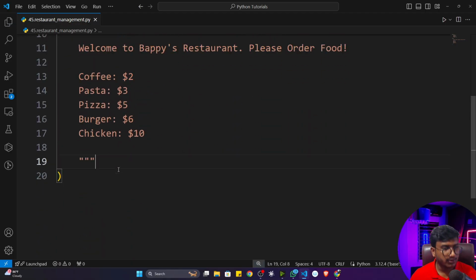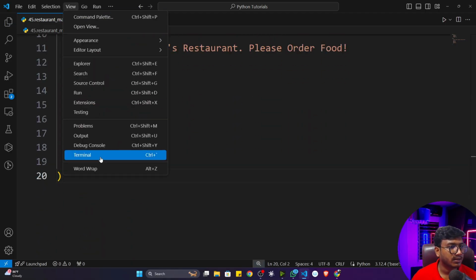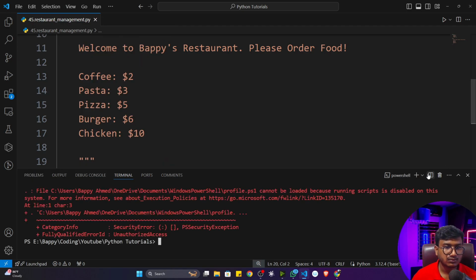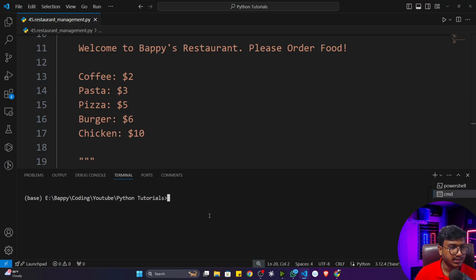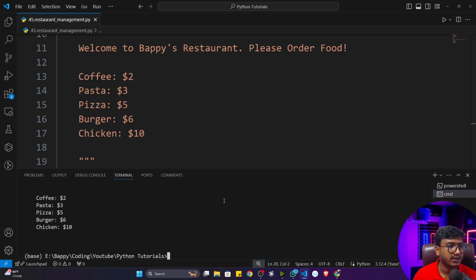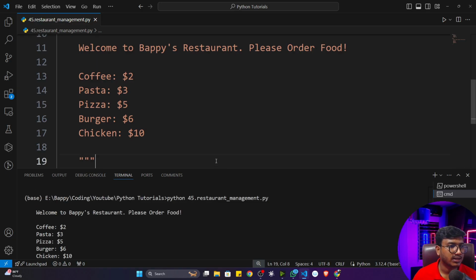Now if I execute the program, what will happen? So I'll open up my terminal. I'll take command prompt, and now if I execute the program, let's say Python, what is the file name? It's 45 restaurant management. I'll just write 45 dot. If I press tab, it will autocomplete. Now if I execute the program, you'll see that I'll get my output.